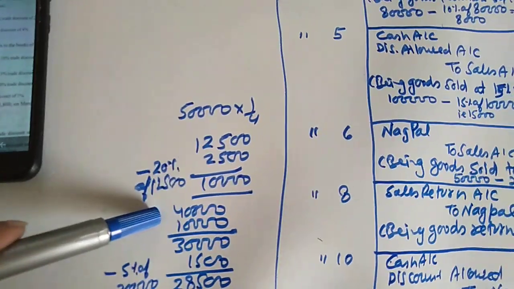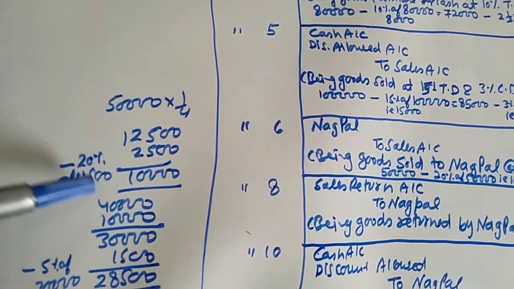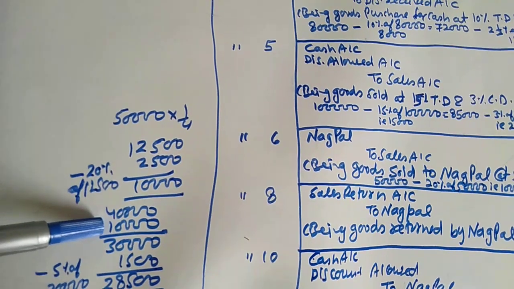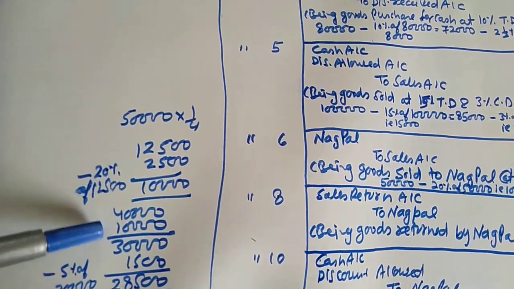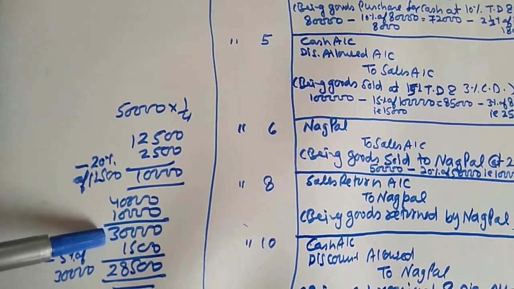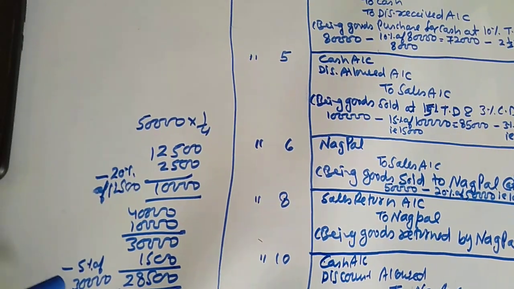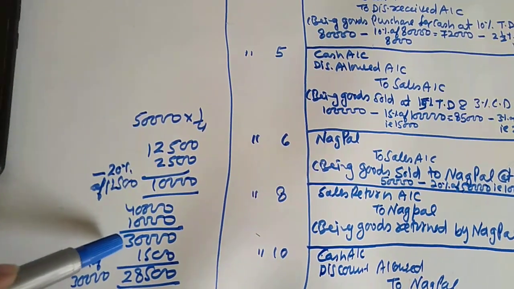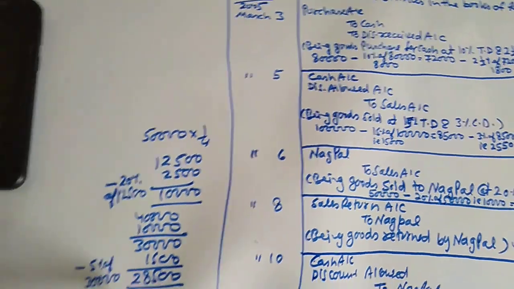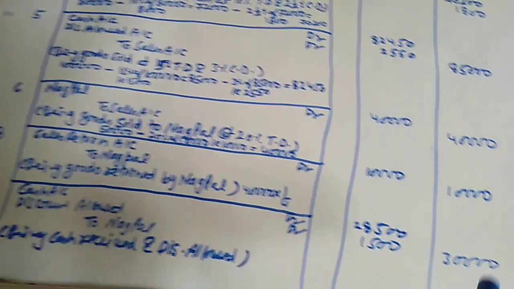40,000 we sold the goods of 40,000 to Nagpal. Nagpal returned goods worth rupees 10,000, and after deducting 10,000, Nagpal is a debtor for only 30,000. After deducting 5% cash discount, which is calculated on the amount of only 30,000, the discount is 1,500, and we are receiving only 28,500. Then cash account debit, discount allowed 1,500, to Nagpal 30,000.